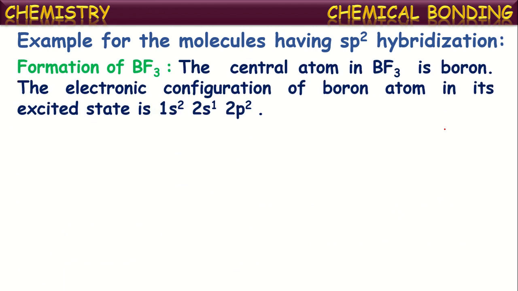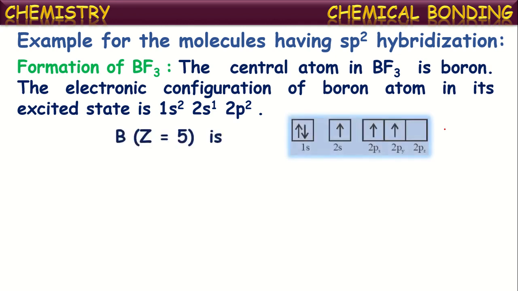In this, the central atom is boron and its electronic configuration in its excited state is 1s2, 2s1, 2px1, 2py1. Actually, it is 1s2, 2s2, 2p1 in the ground state. But before bond formation, it undergoes excitation and one electron jumps from its 2s orbital to 2p orbital. That's why it becomes 1s2, 2s1, 2px1 and 2py1. So totally boron has 3 orbitals with unpaired electrons in its outermost shell. Now see here 2s, 2px, 2py. These are the valence orbitals with unpaired electrons.